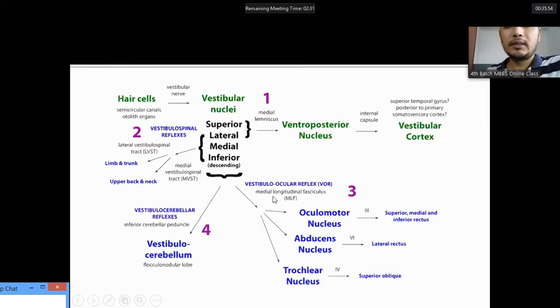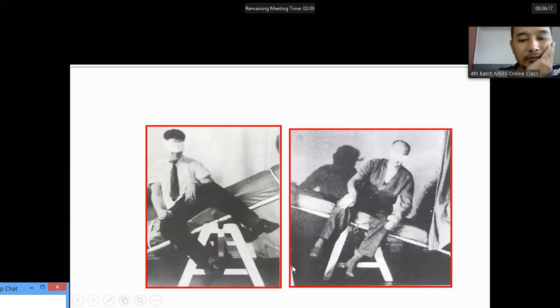This is also the same system through different nuclei. This is the vestibulo-ocular reflex: oculomotor nucleus, abducens nucleus, trochlear nucleus. This causes fixation movements of the eyeball according to the movement of the head, a compensatory movement of the eyeball. Vestibular, cerebellar, there are different reflexes. Again, it is the same thing, the sensory processing and the output. This is an example of the vestibulospinal reflex, the anti-gravity postural reflex to prevent a fall.